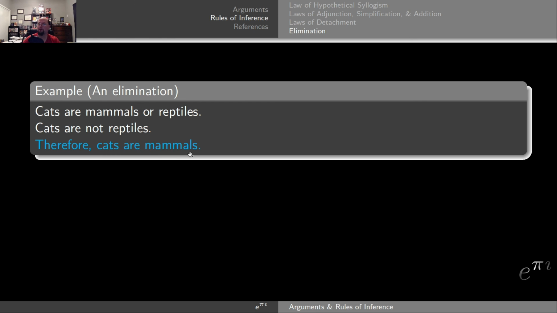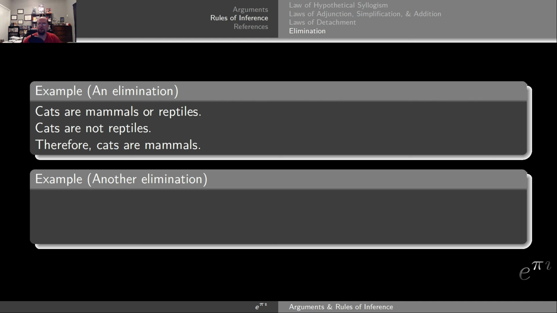So in this example, let's consider this first premise. The first premise is going to be cats are mammals or reptiles. So cats are mammals is the P. My Q is cats are reptiles. So P disjunction with Q. My second premise is going to be cats are not reptiles. So there's my negation of one of the two premises, in this case negation of Q. So I have P disjunction with Q and not Q. So by the elimination process that I just described, the modus tollendo ponens, that will tell me that P must be true. So therefore cats are mammals. So this is an elimination process.